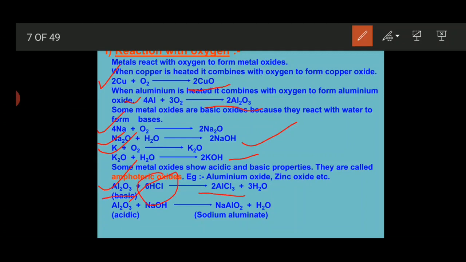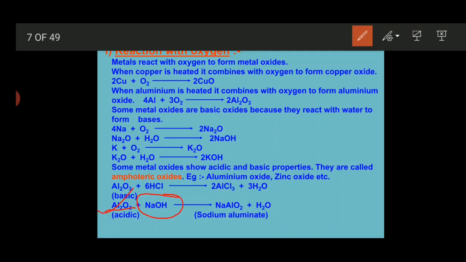Now in the second reaction you will observe that aluminum oxide reacts with a base and gives sodium aluminate along with a water molecule. Here NaOH is a base, so aluminum oxide behaves like an acid.